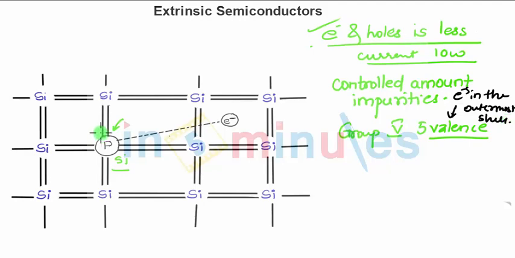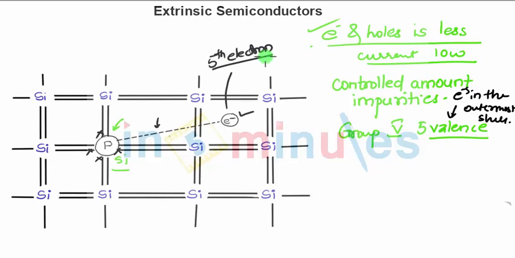You can see here, this is 1, this is 1 and this is 1. In total you have 4 electrons bonded with the silicon atoms, and you are left with 1 electron, shown over here with the dotted line, which is the 5th electron left out from the valence electrons.